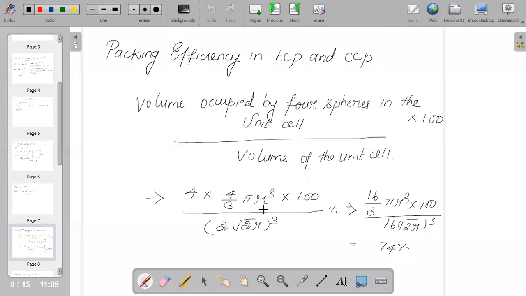And of course, we all know the volume of the cube is A cube, and the value of A for CCP is 4r by root 2, or 2 root 2 r. Hence, in place of the volume, we can write 2 root 2 r the whole cube into 100. When we calculate that, we get 16 by 3 pi r cube into 100, and the packing efficiency of CCP is equal to 74%.